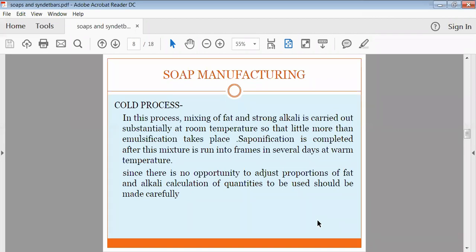After that, the saponification reaction is carried out on this mixture in frames for several days at a warm temperature. In this way, saponification is carried out and soap is prepared. In this process, there is no chance to adjust the proportion of fat and alkali because this is a cold process.